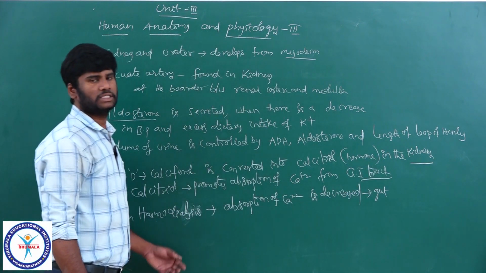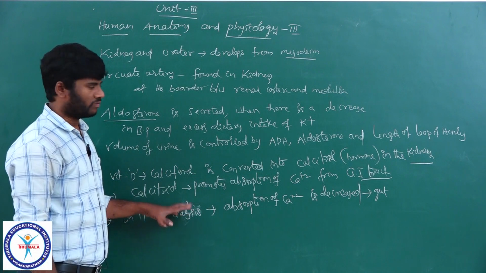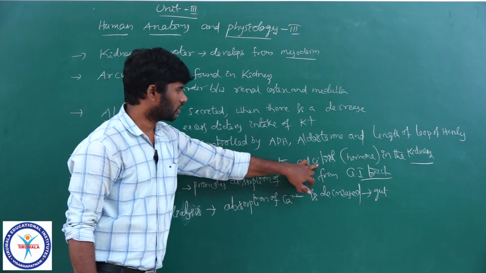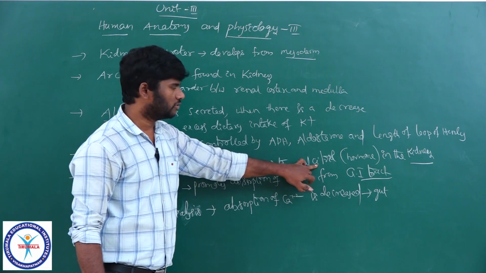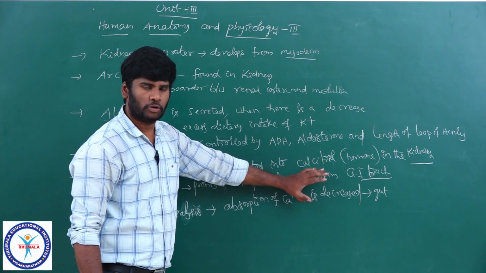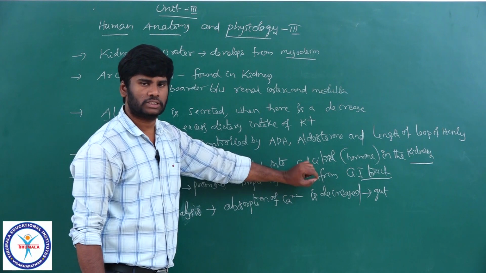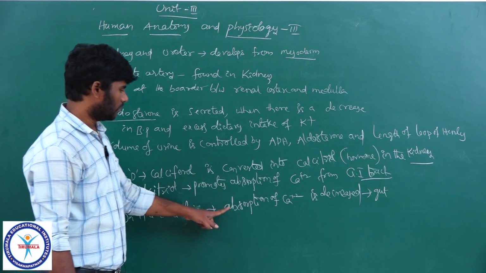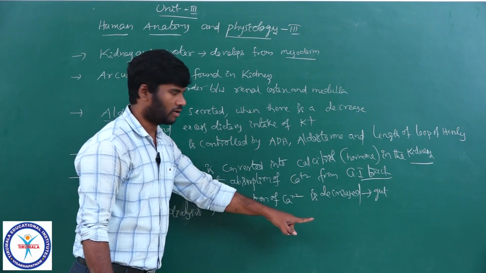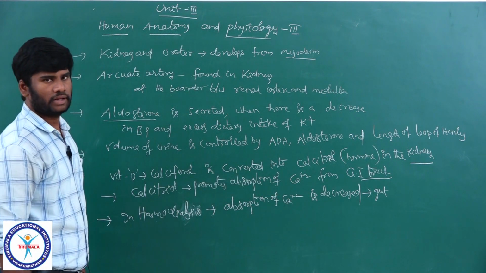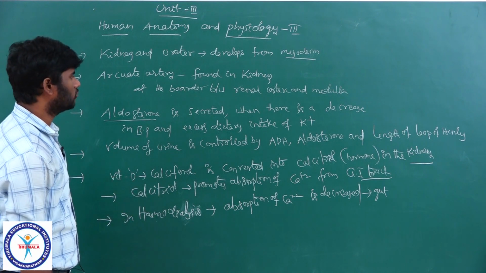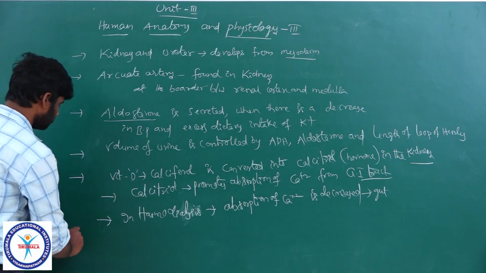What is the reason? Both the kidneys have failed. If the kidneys fail, there is no conversion of vitamin D into calcitriol. If there is no calcitriol, the absorption of calcium ions from the gastrointestinal tract is affected. So, in hemodialysis process, absorption of calcium ions from the alimentary canal is decreased. I think you understand. Very important question given recently in NEET examination 2019.